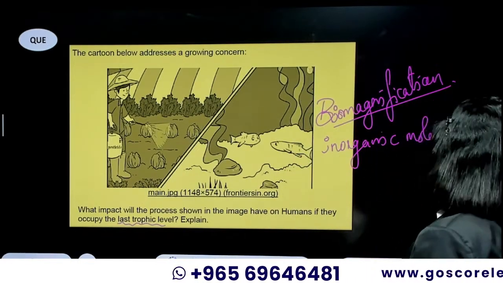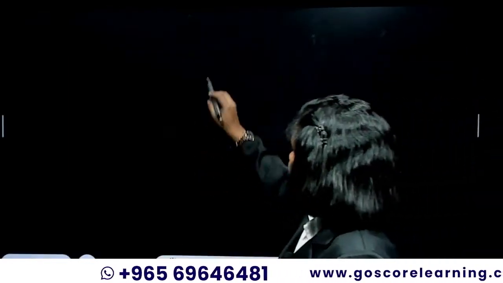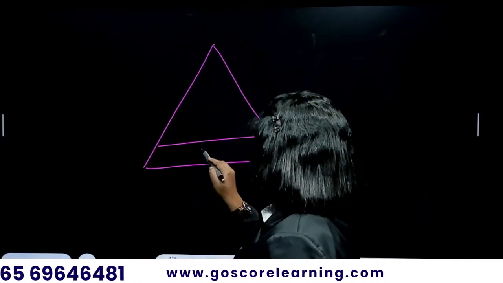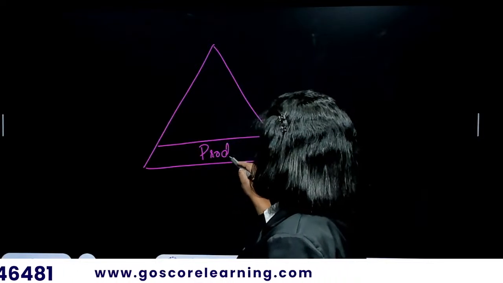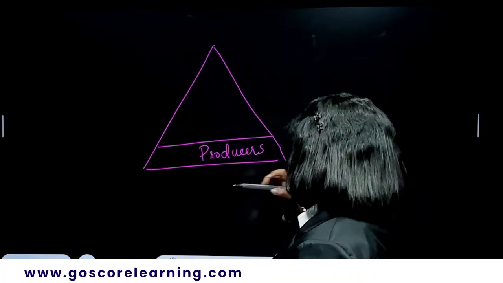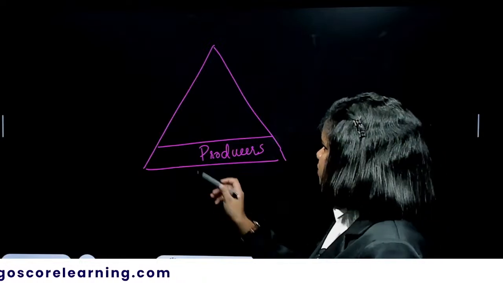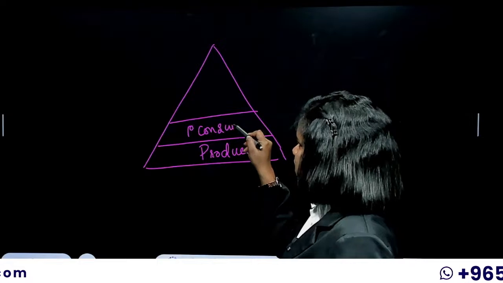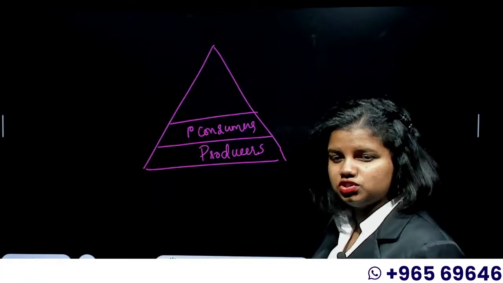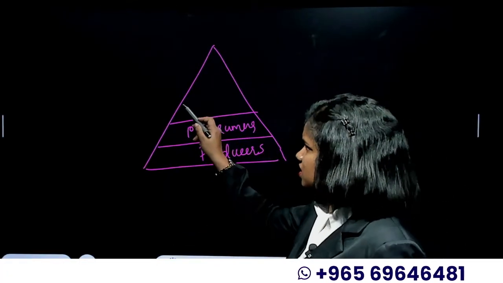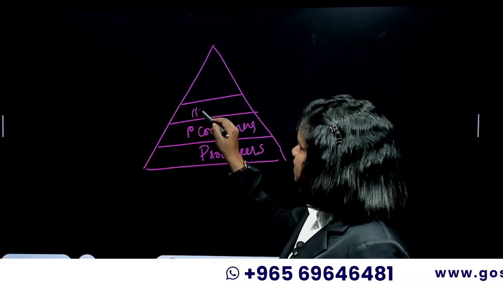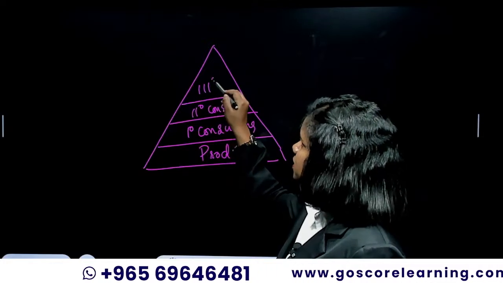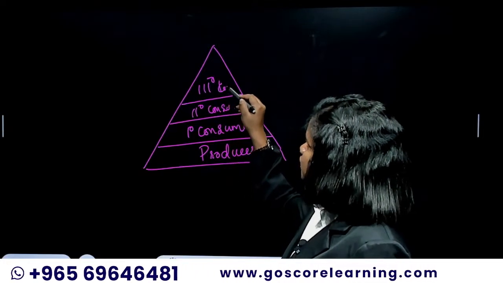So we can put it like this: if this is an ecological pyramid, let the producers or the green plants be there at the base of the pyramid. Then we have the primary consumers. Primary consumers are none other than the herbivores, the grass eating animals like deer, goat. Then there are the secondary consumers, and maybe a tertiary consumer.